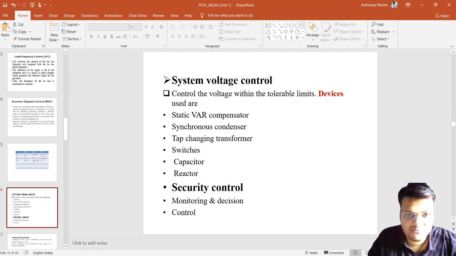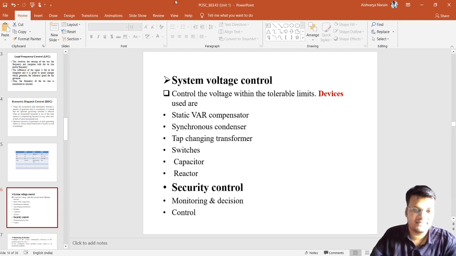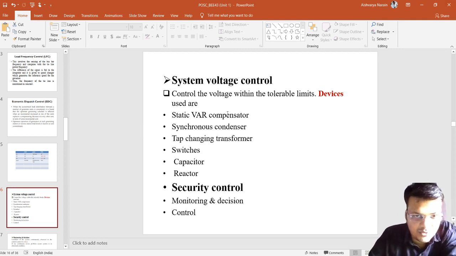Similarly, the system voltage control. What is system voltage control? That is the control of the voltage within the tolerable limits. So what are the devices that are used to regulate or control the voltage? These are the static VAR compensator, synchronous condenser, switches, capacitor, and reactor. All are used to maintain and control the voltage.